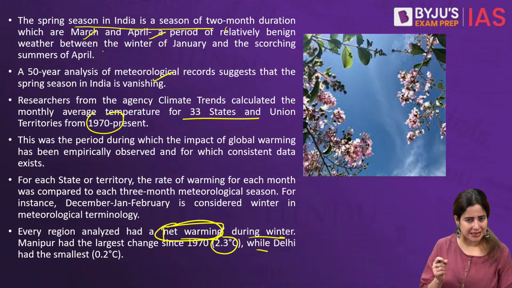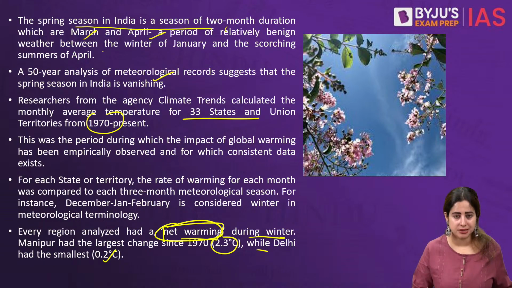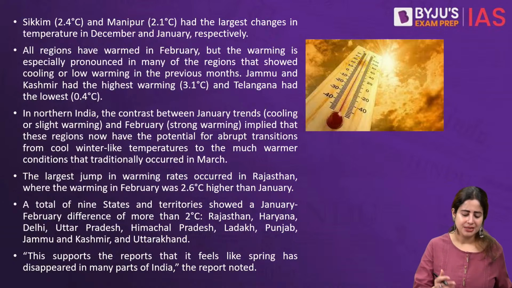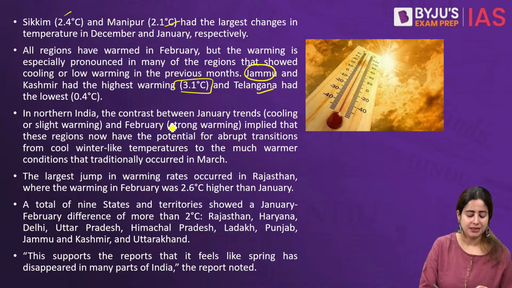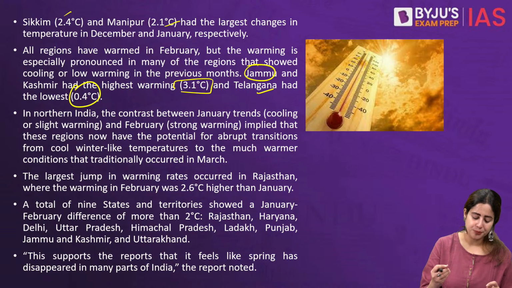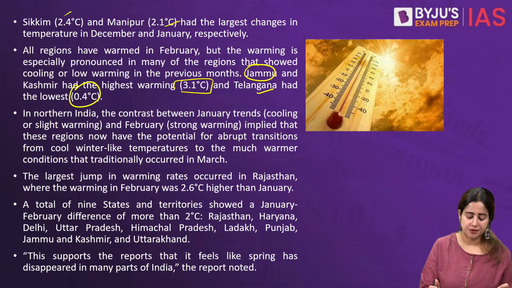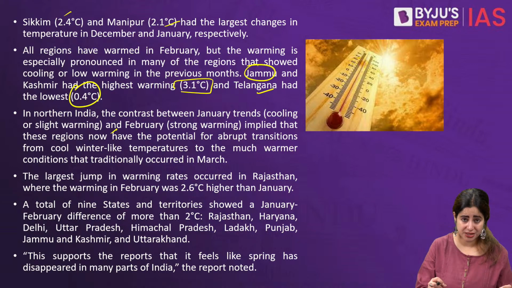Similarly, while Delhi experienced a very little change, that's only 0.2 degrees Celsius increase of its February month temperature, Sikkim and Manipur, they had massive changes, about 2.4 and 2.1 degrees respectively. So all regions have overall in India heated up in February. And the highest warming, that is about 3.1 degrees, was experienced by Jammu and Kashmir. Then Telangana, which was on the lower side, 0.4 degrees. So in northern India, the difference between January and February temperature is also widening. While January is still cold, February suddenly is becoming extremely hot, typically during the daytime.